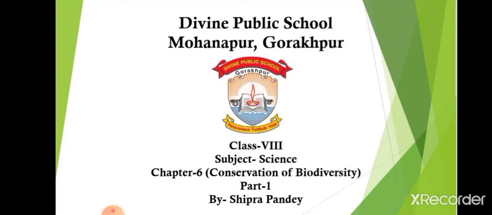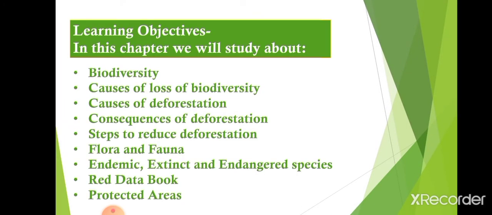Students, today we are going to start chapter 6 of class 8 science, that is conservation of biodiversity. Now, let's have a look at what we are going to study in this chapter. In this chapter, first of all, we will study about biodiversity and causes of loss of biodiversity.